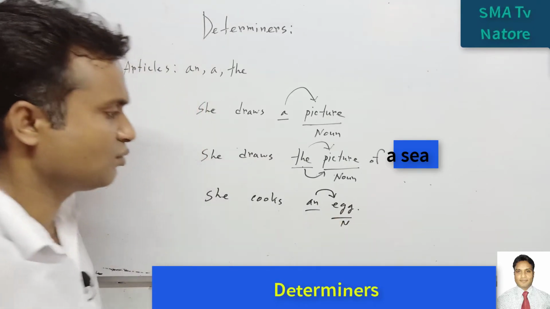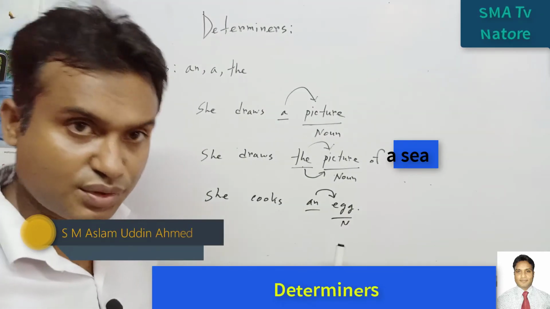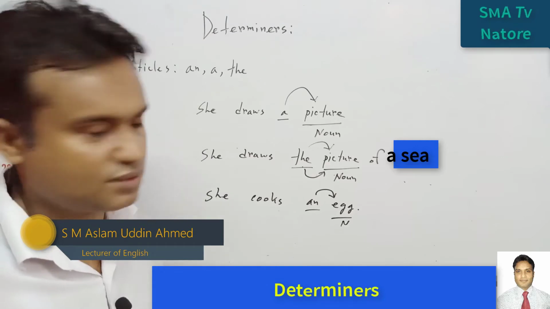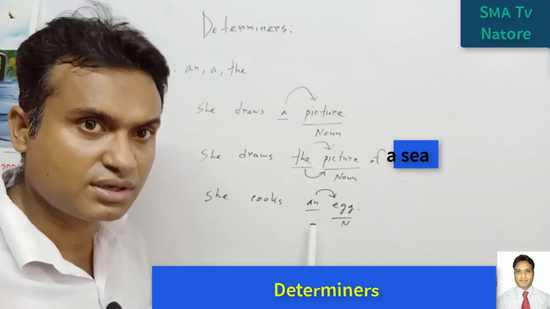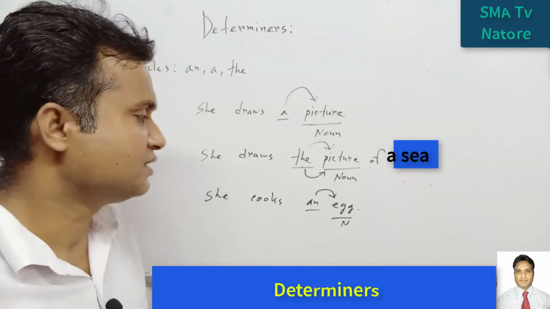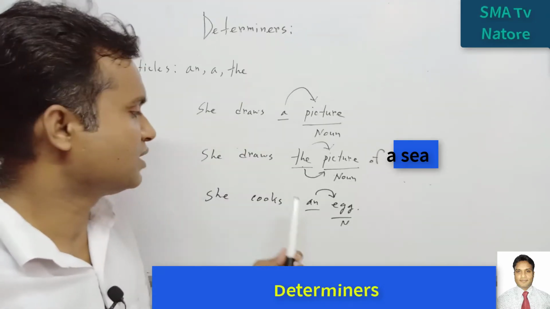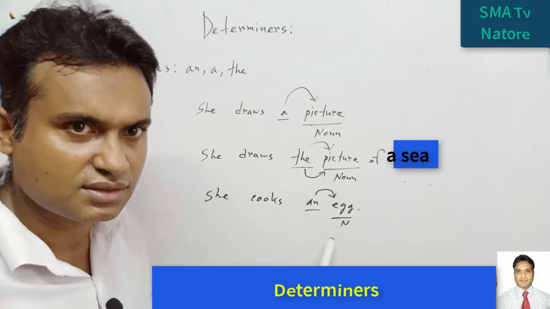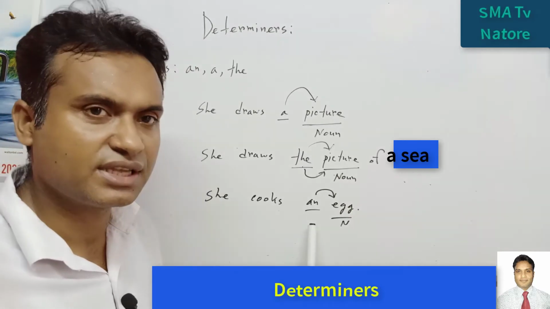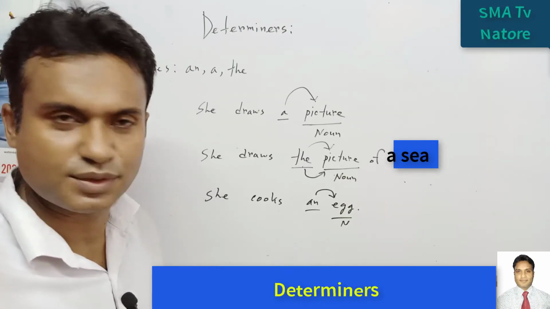So if a word modifies a noun or pronoun, it is called an adjective. So we can say this part is called an adjective. For this reason, generally these three words are called articles, but in the parts of speech, it is working as an adjective. I hope you can understand it.